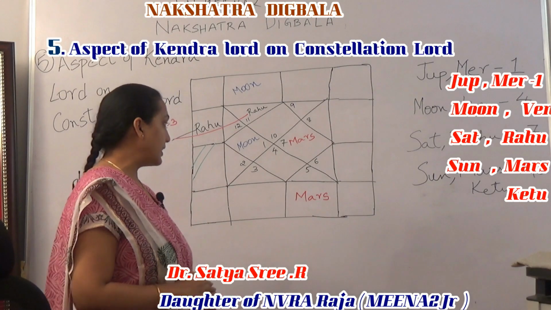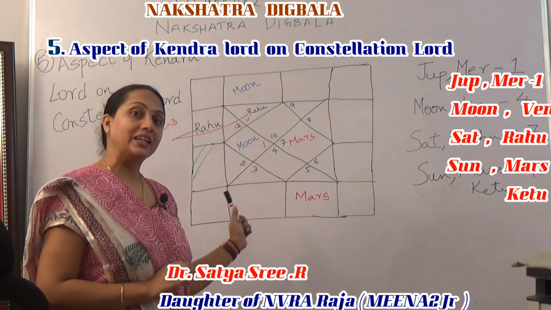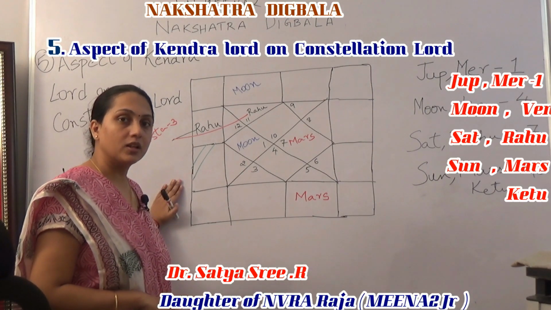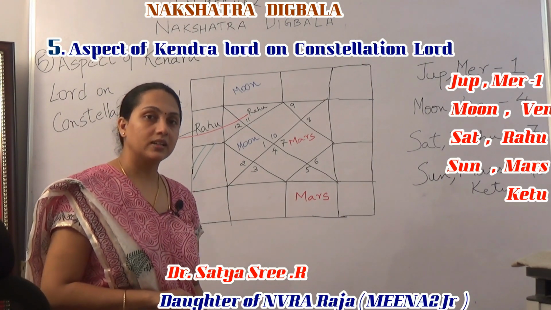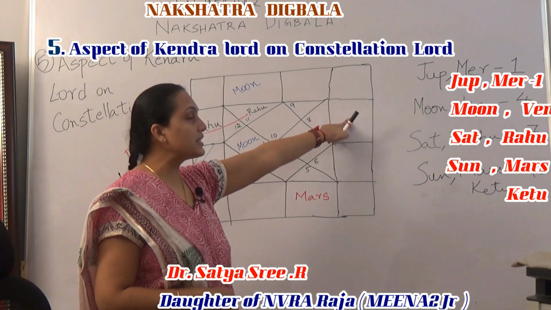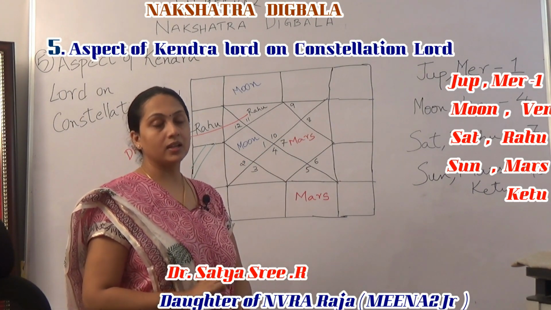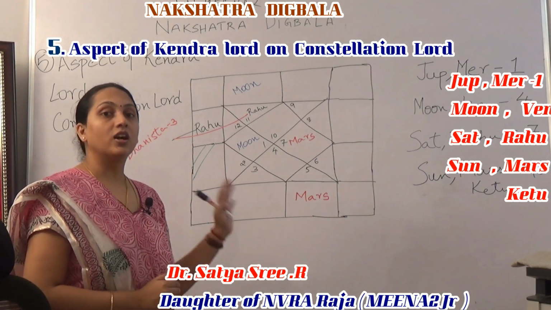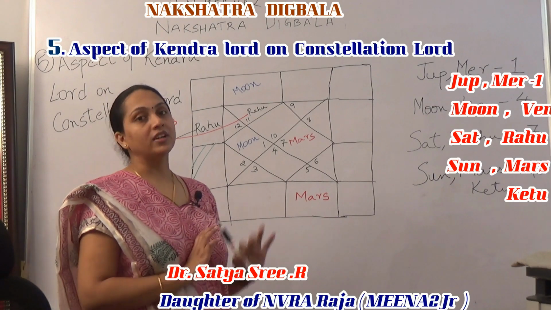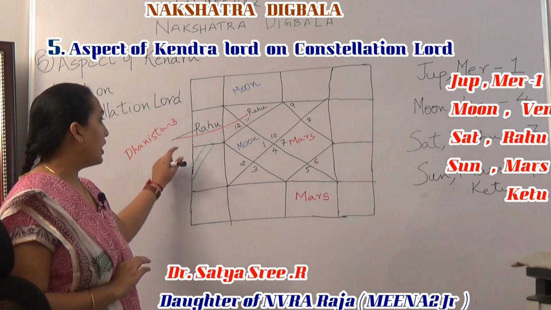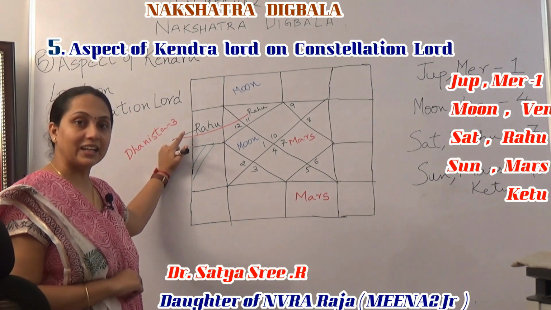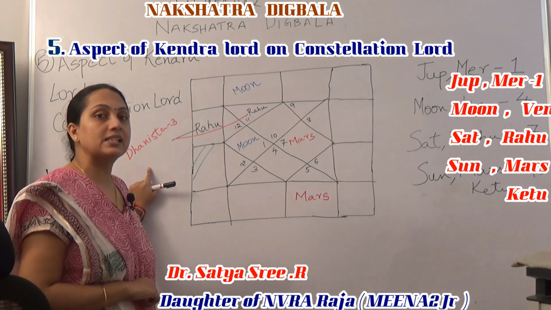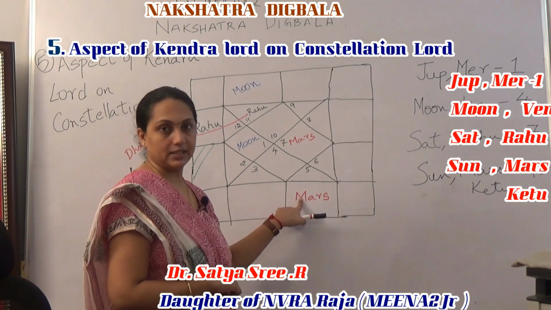Right? So let us see how Rahu is getting Digbala in this Makar Lagna example. Who is the 7th Lord here? The 7th Lord for Makar Lagna is Moon. Moon should aspect the constellation Lord of Rahu. Rahu is sitting here in the 2nd house, in Dhanishta Nakshatra. Dhanishta star lord is Mars.